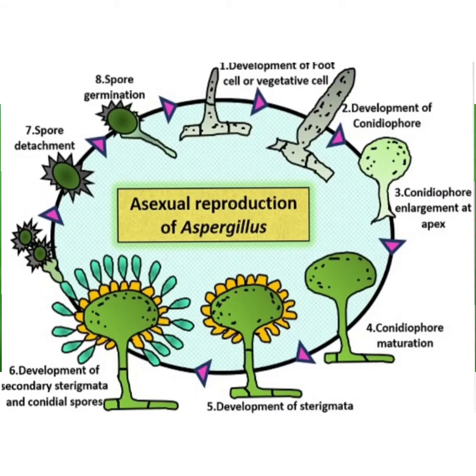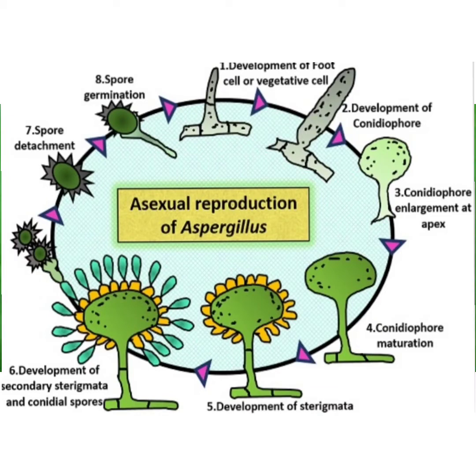Here you can see the life cycle of Aspergillus, where asexual reproduction occurs. First, there is development of a vegetative cell. Second, there is development of the conidiophore. Third, the conidiophore enlarges at the apex of the hyphae and matures to form a vesicle, and there is development of sterigmata.